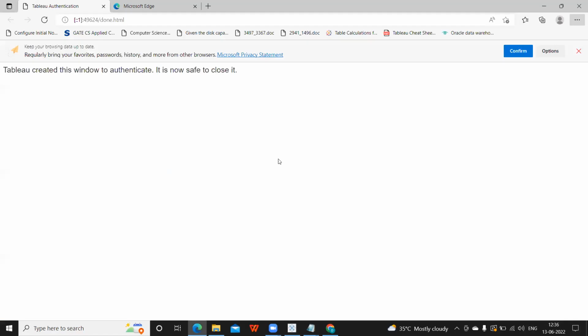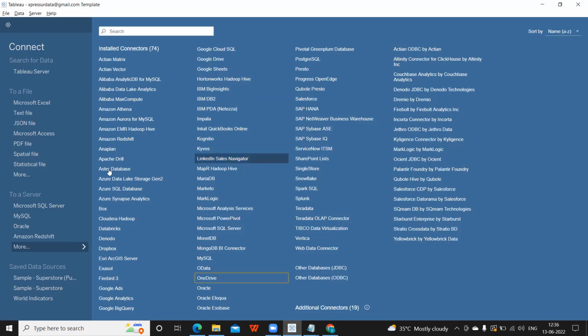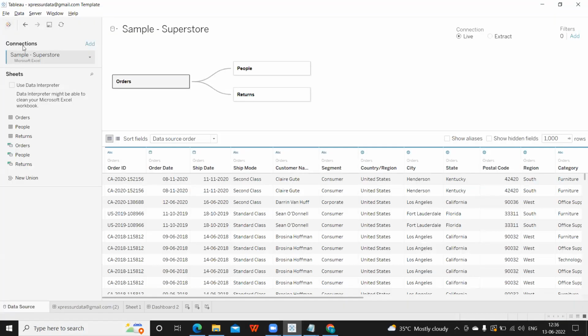So that is something about data sets. Okay, so to a file and to a data set. Suppose every day you are working with some data set that is very common, then you can save that data source. So that will be listed here, saved data sources. So how can we do that? You can go to your Tableau here.